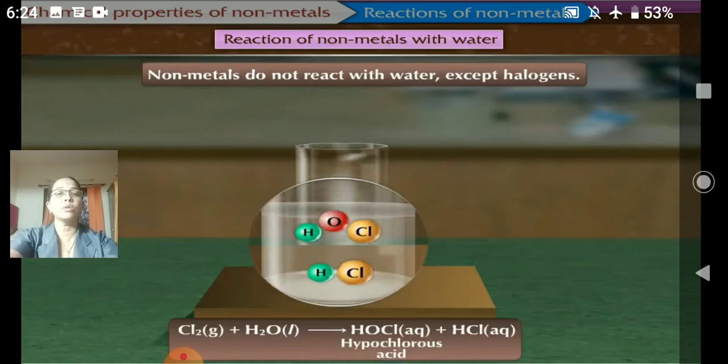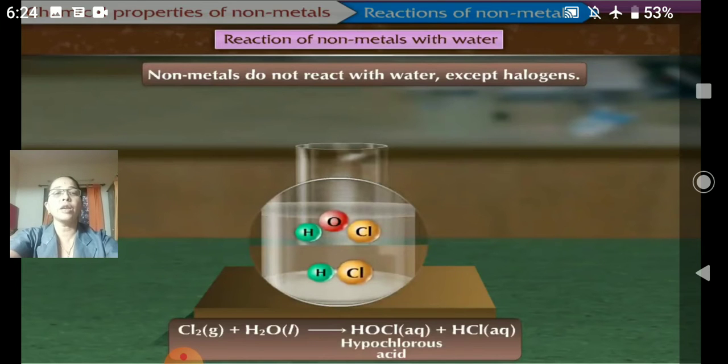These are the halogens. These halogens react with water to form hypochlorous acid, as well as hydrochloric acid. So let's take one halogen here, chlorine, and react it with water. It reacts easily with water to form hypochlorous acid. See its equation, got that?